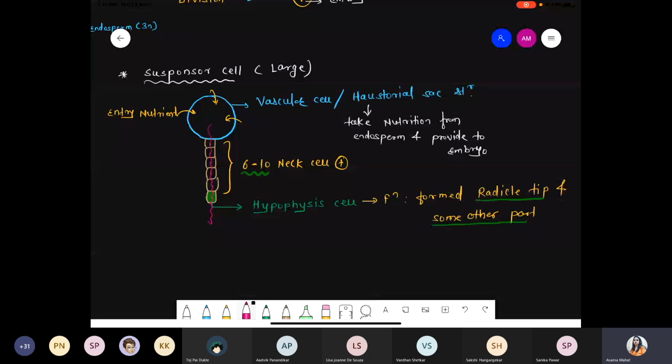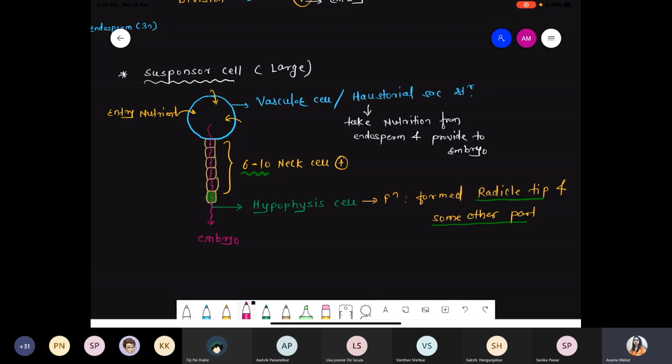From here they will transfer. And how does that nutrition get transferred? It gets transferred toward the embryo. So in the next diagram, we'll see that exactly below the hypophysis cell, there is a development of the embryo. So the haustorial cell sucks the nutrition, and with the help of the neck cells, they transfer all the nutrition towards the embryo. Now, out of those 6 to 10 neck cells, the terminal cell is called the hypophysis cell, right? Hypo means what? Below, right? So a cell which is present below, hypophysis cell.